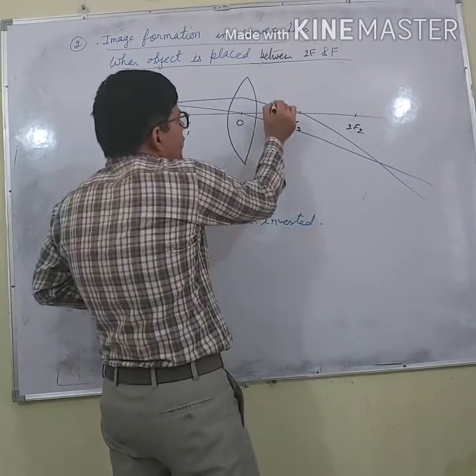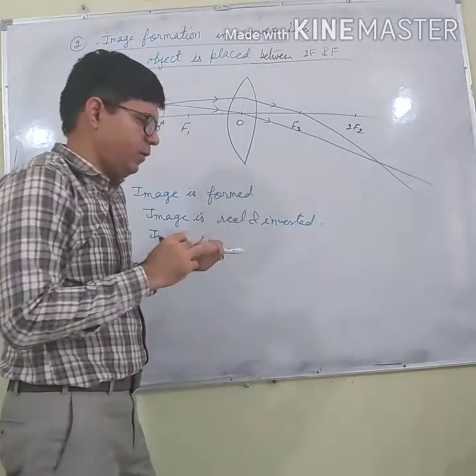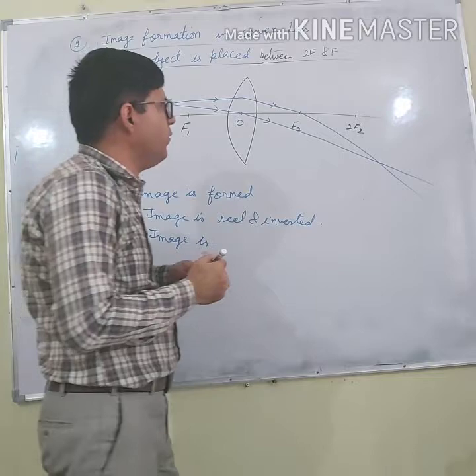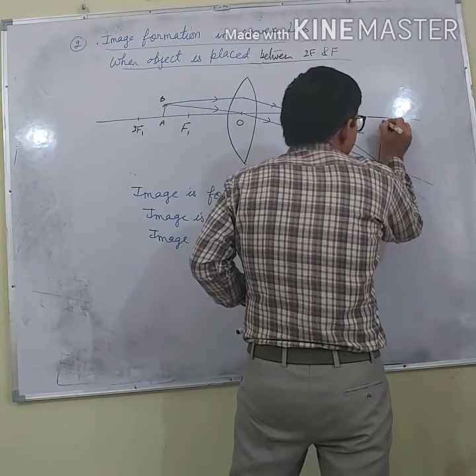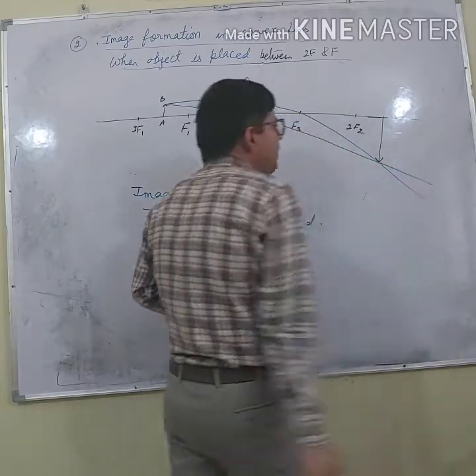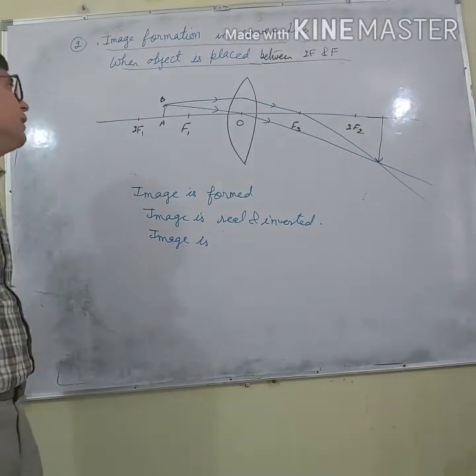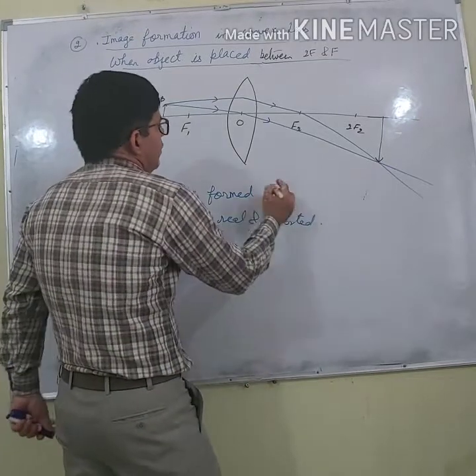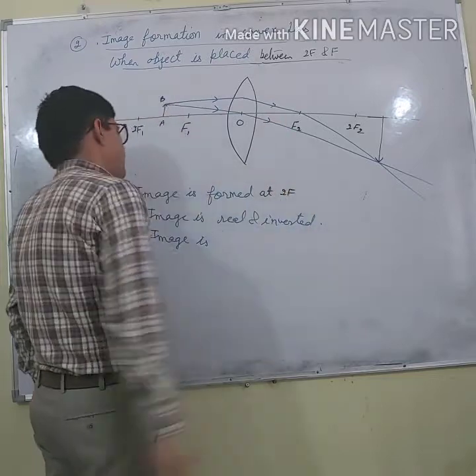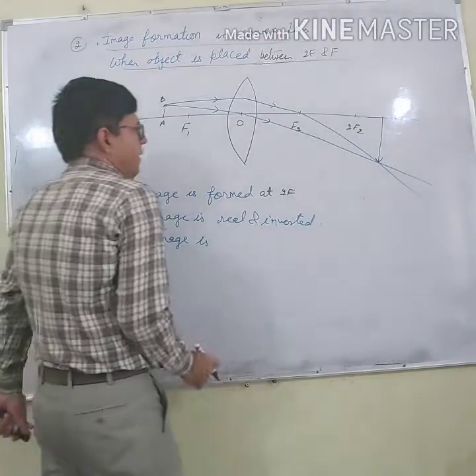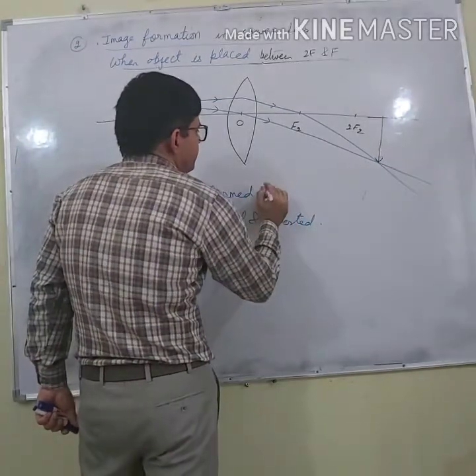Now here rays of light are meeting in actual practice. So what type of image is? This type of image is a real image. Why real image? Because rays of light are meeting in actual practice. Image is formed at 2f or beyond 2f. Beyond.